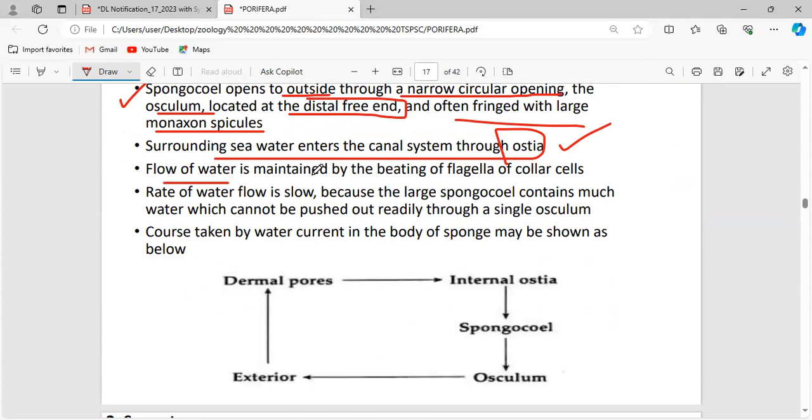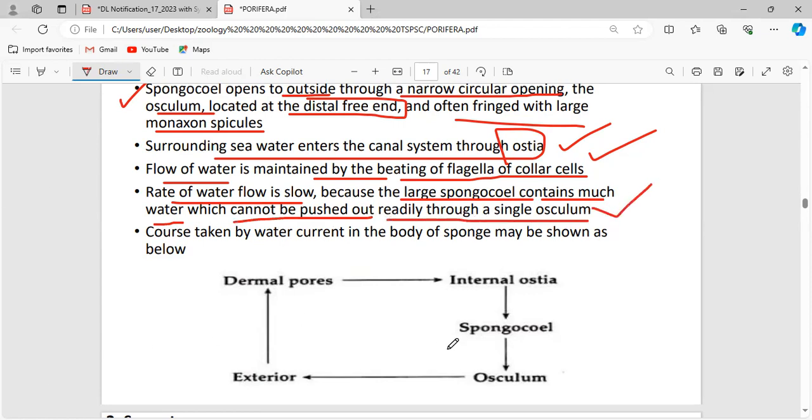The flow of water in sponges is maintained by the beating of the flagella of the collar cells. Wherever collar cells are seen in the sponge, the radial canal and the spongiocele, the flagella are present. Because of this beating of the flagella, the flow of water is correctly maintained. And the rate of flow is slow because the large spongiocele contains much water which cannot be pushed out readily